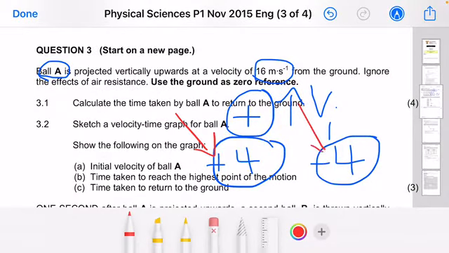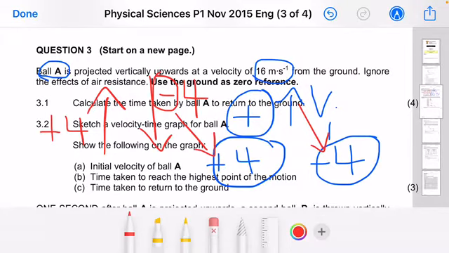A sign only refers to the direction, which means an object could be traveling vertically upwards at a speed of positive 4. It's the same velocity as an object being projected vertically downwards at a speed of negative 4. So that negative only refers to the direction. It doesn't mean negative 4 is a smaller velocity compared to that. It's the same velocity but in different directions. Okay, be careful of that. So that's what I'm saying.